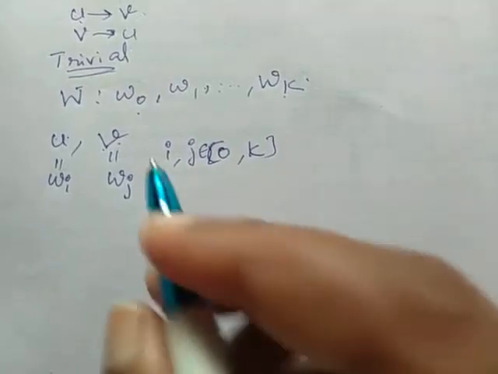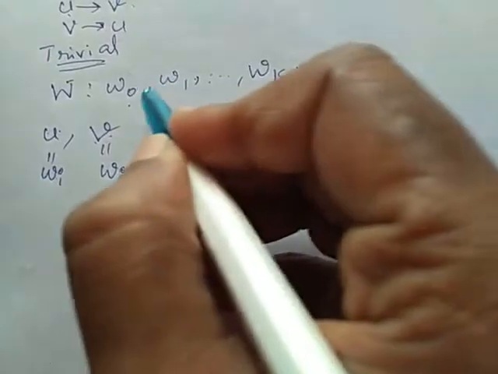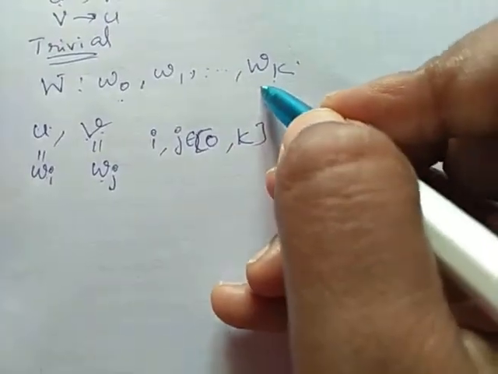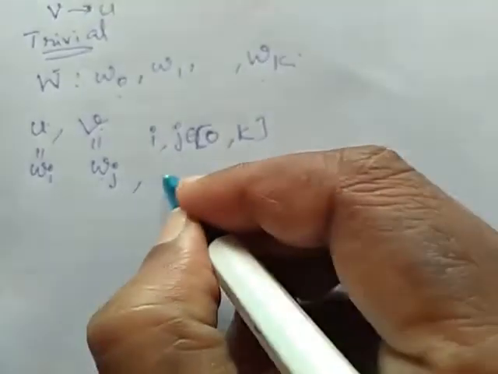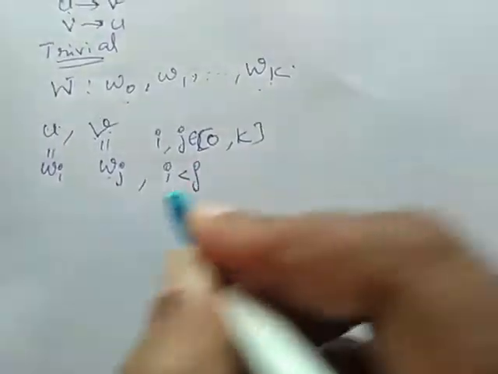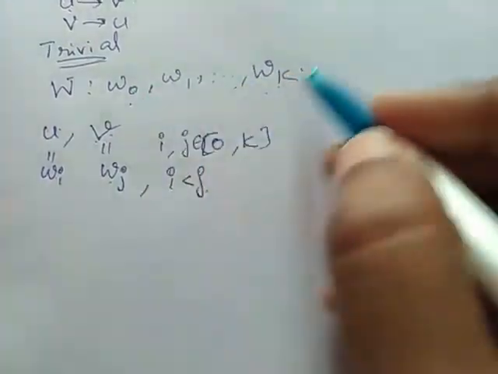Obviously, one of the vertices should come first and the other vertex will come next. So, without loss of generality, I am taking i less than j. It means Wi comes first, then Wj comes in our walk.